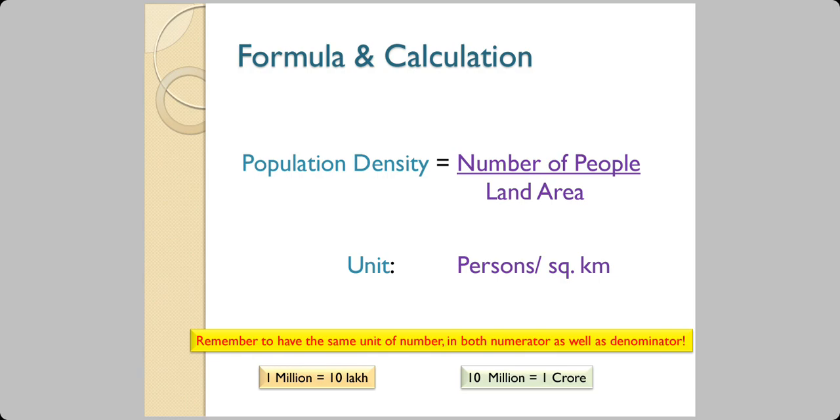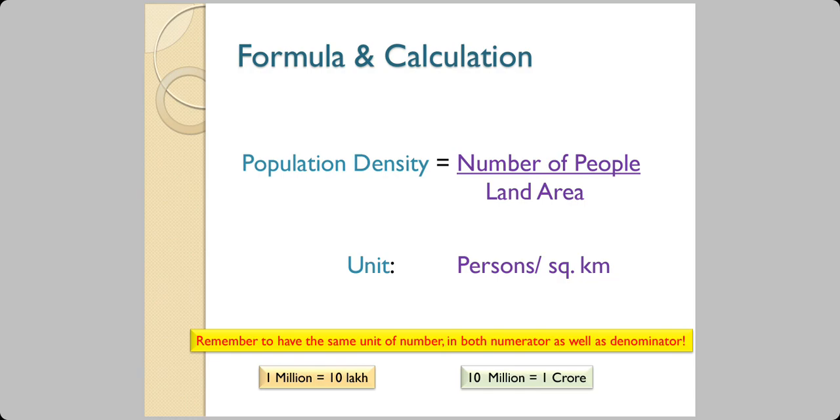Now I want to say to you with emphasis that whenever you are dividing, you have to ensure that the numerator and the denominator have the same unit of number. For example, if you have taken the land area as millions of square kilometers, then the number of people should also be in millions.